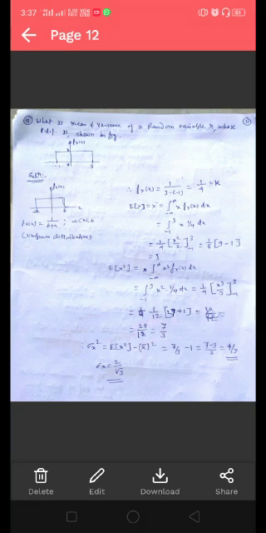Therefore, the PDF for the given figure is equal to 1 by (b is 3 minus a is minus 1), and the height here is k. So this is equal to 1 by 4 and that is equal to k. So using this PDF we can find out the value of mean as well as the mean square value. So to find out the value of mean, expected value of x equals x bar equals integrating from minus infinity to infinity x into PDF. So the PDF is 1 by 4, and put the value of the PDF, which is 1 by 4, and integrating over the interval